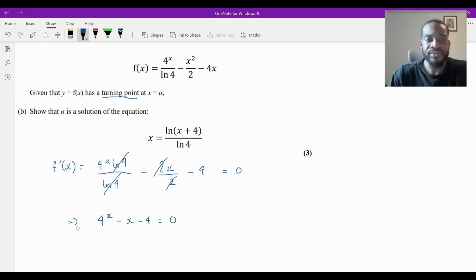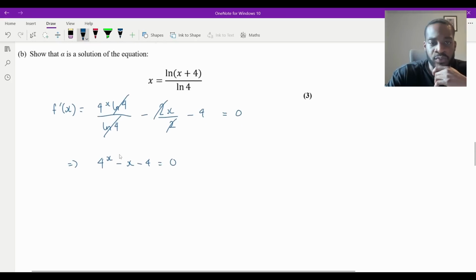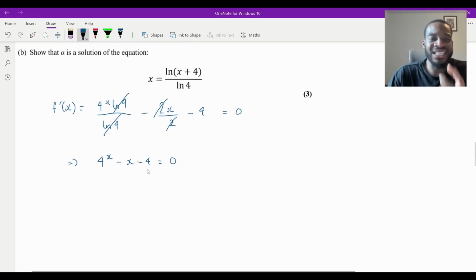So we're here. We need to show that we get that equation. So firstly, x is the subject in the show that, right? So we have two options. We could either make this the subject or that one. How do you know which one to choose? Well, you've got a ln in your show that. The only way you could get a ln is if you were rearranging an exponential, wouldn't it? So we would need to make this one the subject, right? So that's what I'm going to do.